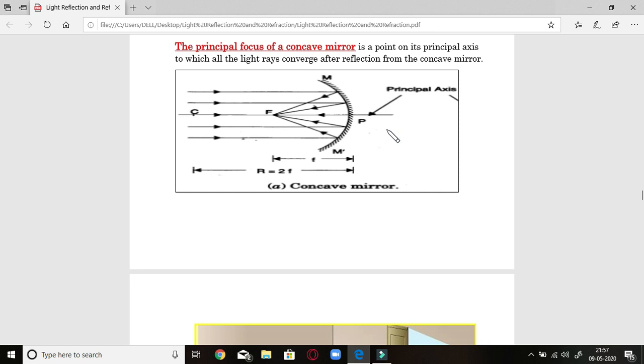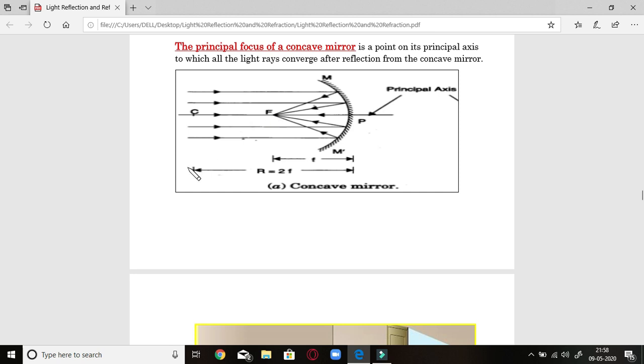Now the principal focus of a concave mirror is a point on its principal axis to which all the rays converge after reflection from the concave surface. Rays are coming parallel, they are striking the reflecting surface and they converge at one point, that is the focus. Okay, now students, you can see in this diagram that the focus is at half the length between the pole and the center of curvature.